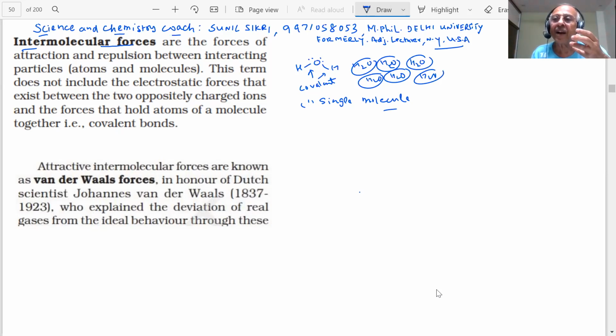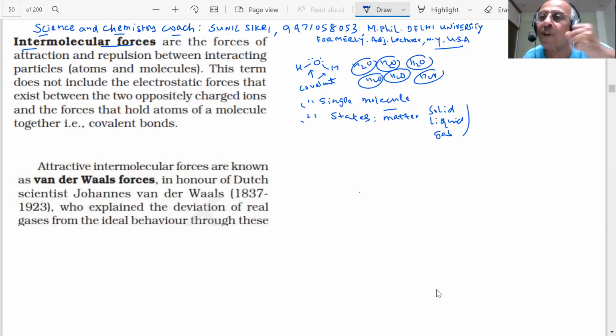But students, when I talk of water as a liquid, am I talking of a single molecule, or of a collection of a large number of molecules? When I talk of the states of matter, you say solid, liquid, or gas. Why will these molecules become solid, liquid, or gas? It is not a single molecule, it is a collection of a large number of molecules, and the intermolecular forces of attraction are holding these particles together.